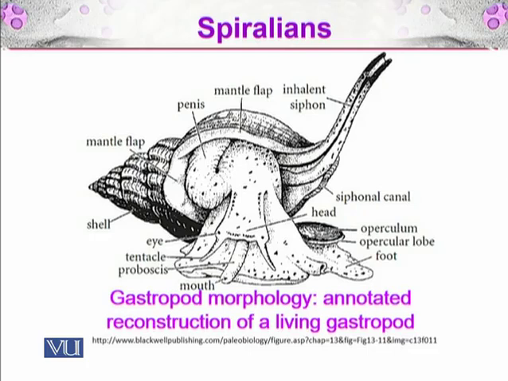The inhalant siphon takes in material, along with the siphonal canal. And then there is the head. The head contains eyes, and then there are the tentacle, proboscis, the mouth, operculum, and the opercular lobe, the area beneath the operculum, and then the foot, which is used for locomotion. So this is an overview of the gastropod morphology, an annotated reconstruction of a living gastropod.